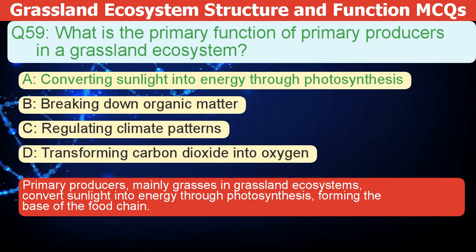Primary producers, mainly grasses in grassland ecosystems, convert sunlight into energy through photosynthesis, forming the base of the food chain.